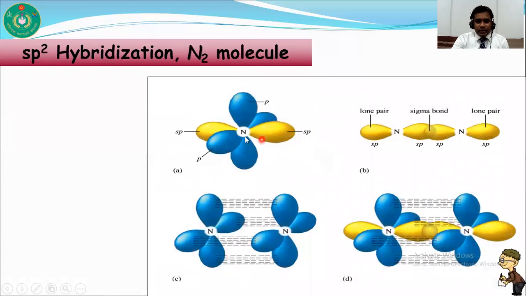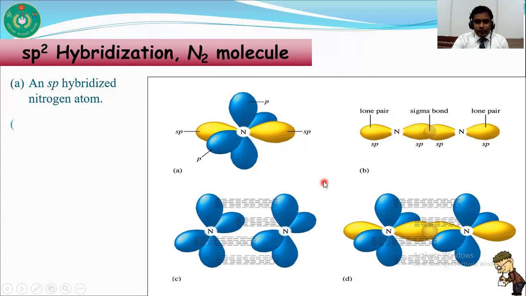And in this figure you can see an sp hybridized nitrogen atom. This is the sp orbital of the nitrogen atom, and there are 1 and 2, these two unhybridized p orbitals. So when two nitrogen atoms bond with each other, the sp hybrid orbital of one nitrogen overlaps with the sp hybrid orbital of the other nitrogen atom and forms a sigma bond.